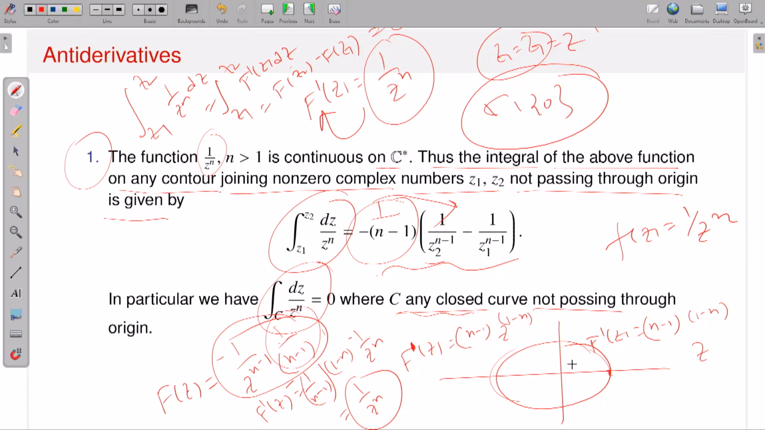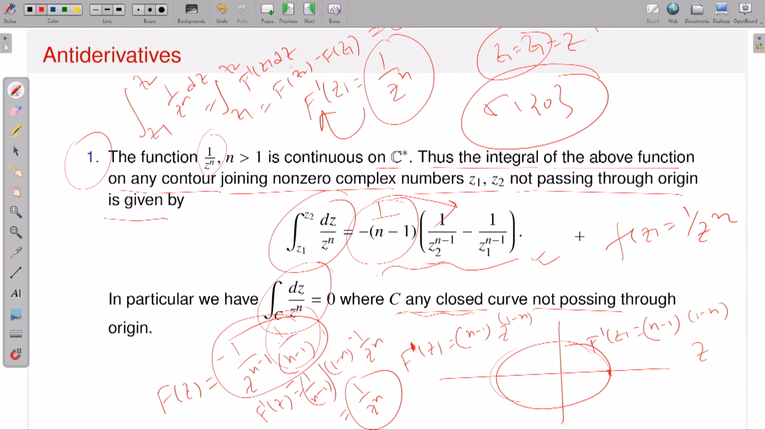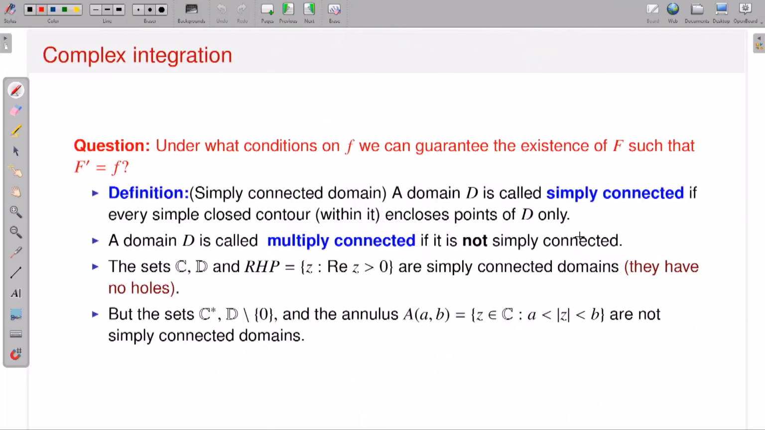So as long as your function possesses an antiderivative, here I am considering the function f of z is equal to 1 by z to the n, and therefore by the theorem, the integration from z1 to z2 of dz divided by z to the power n makes sense, and by the formula the value of this integration is the value of my antiderivative at the point z2 minus the value of my antiderivative at the point z1. That's it. So this is the way you can calculate if your function possesses an antiderivative.